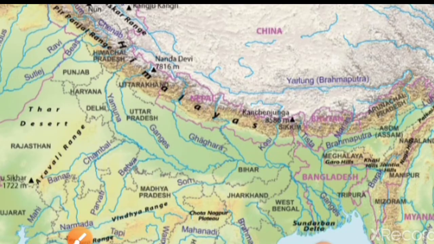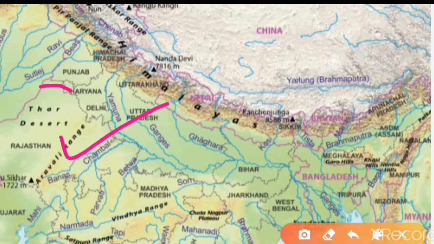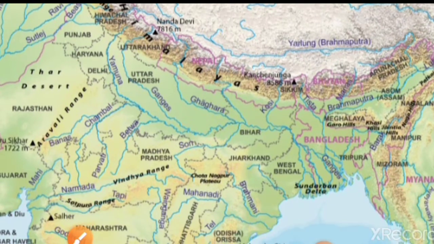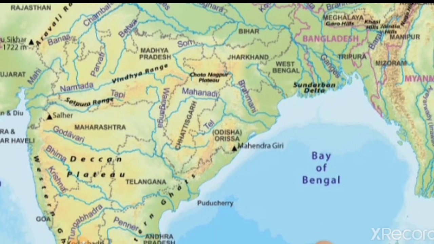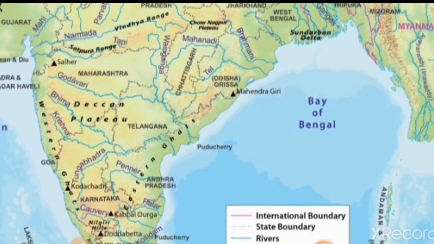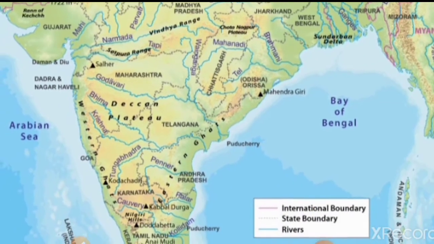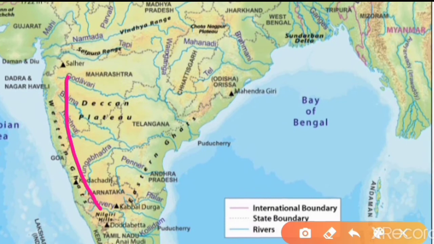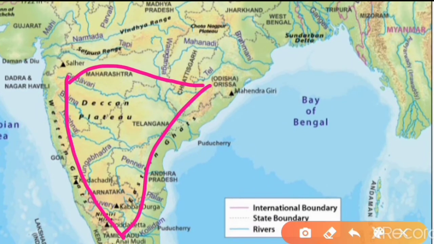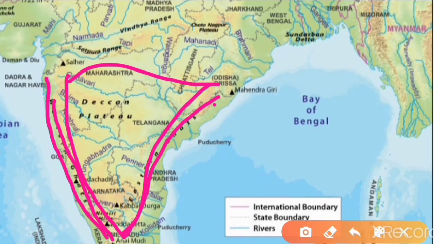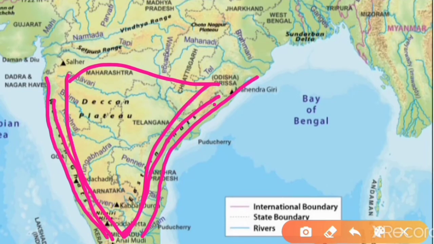The third physical feature of India is this desert which is called Thar Desert in the region of Rajasthan. Then as we go in the south, this triangular landmass is called peninsula, and here is Deccan Plateau. You can see this is Deccan Plateau, and there are Western Ghats and Eastern Ghats. After that there are coastal plains, Western coastal plains and Eastern coastal plains.